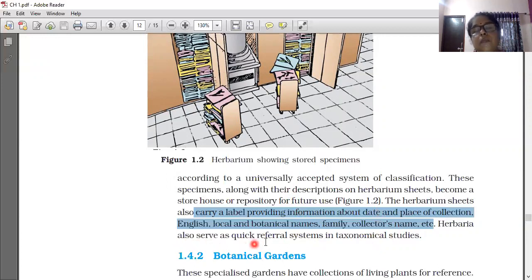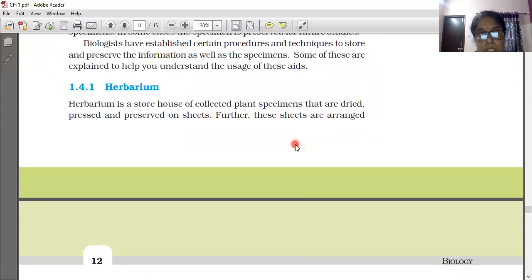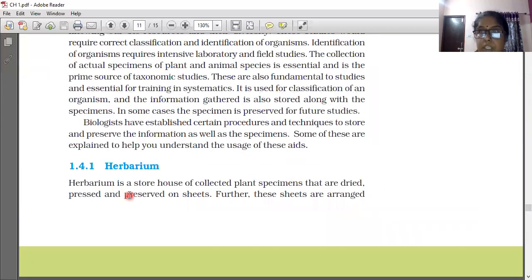Herbaria also serve as quick referral systems in taxonomical studies. So the first taxonomical aid is the herbarium. It is a storehouse of collected plant specimens that are dried, pressed and preserved on sheet. That is very important.